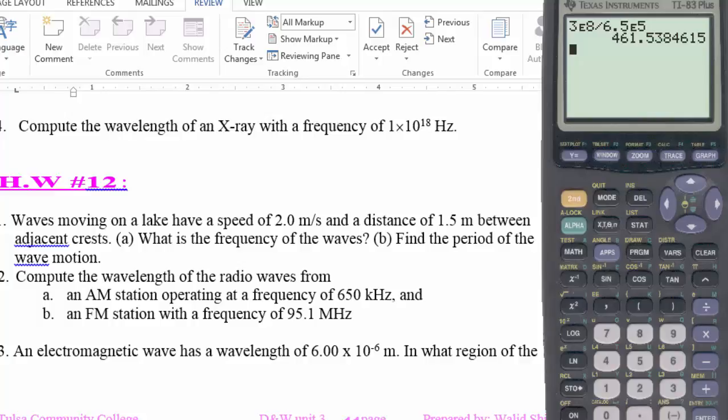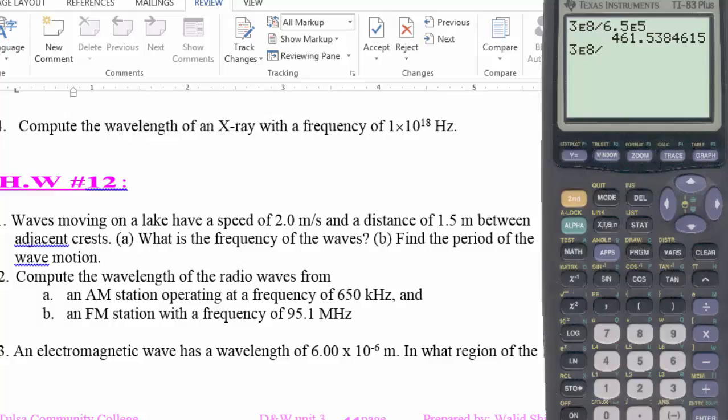As you see here, the wavelength is long because it's an AM dial, and AM dial is in meters and kilometers actually. On the second one, it's an FM signal, and the frequency is 95.1 megahertz. So now we'll take the speed of light, 3 times 10 to the power 8 meters per second, and divide it by the frequency after we convert the megahertz to hertz. Now recall that mega is million.